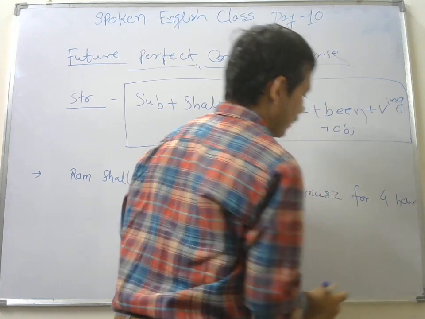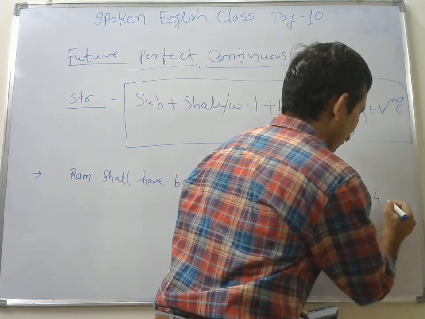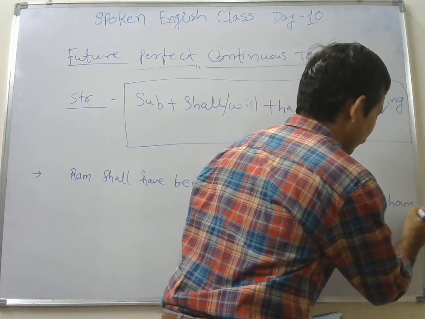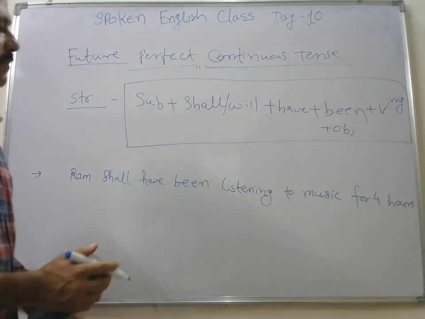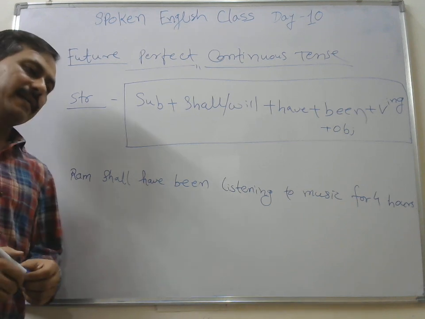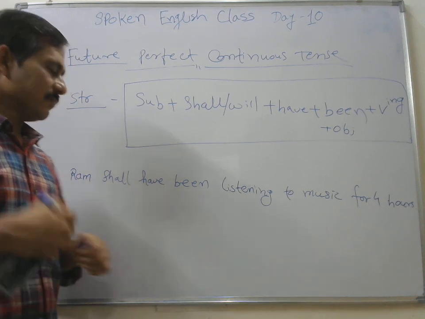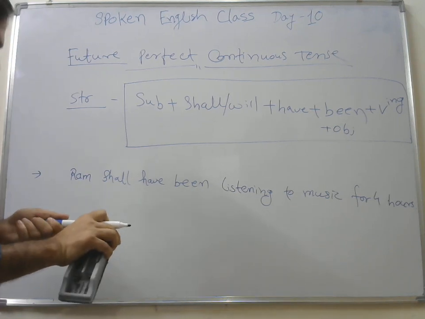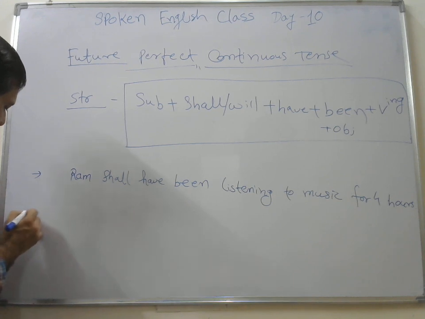Now friends, Ram shall have been listening to music for 4 hours. Same thing here also, for point of time, period of time. ठीक है, वो 4 घंटे से म्यूजिक सुन रहा होगा. Okay friends, so these are some examples of it.